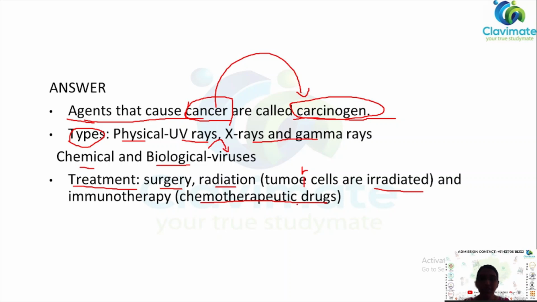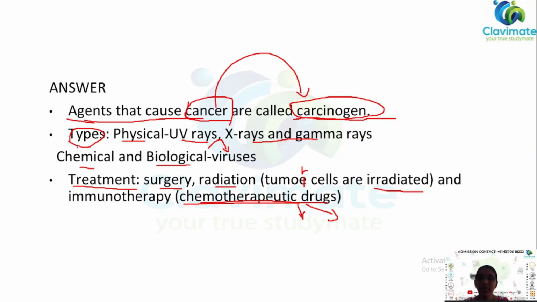So we have drugs that mainly target different types of cancer. We have different drugs for different types of cancer. These are chemotherapeutic drugs. The chemotherapeutic drugs will have side effects also. Side effects include shedding of hair, etc.